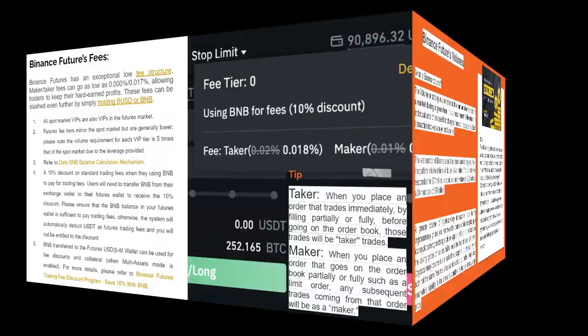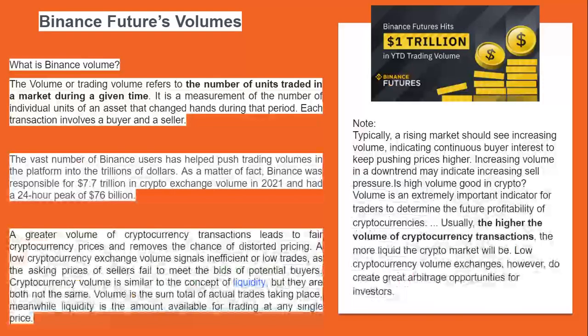And next on the list, we have the Binance Futures volume. When we talk about volume, we refer to the number of units traded in a market during a given time. So it is the measurement of the number of individual units of an asset that change hands during that period. Each transaction involves a buyer and a seller. The vast number of Binance users has helped push trading volumes on the platform into trillions of dollars. As a matter of fact, Binance is responsible for about $7.7 trillion in crypto exchange volume in 2021 and had a 24-hour peak of about $76 billion.